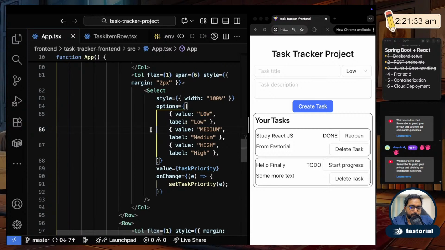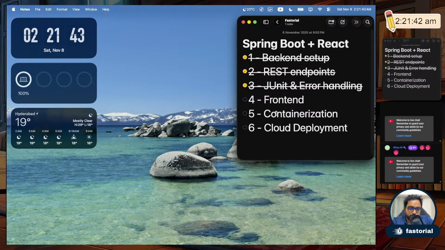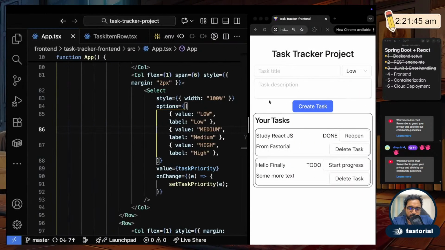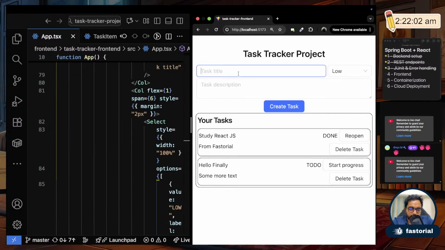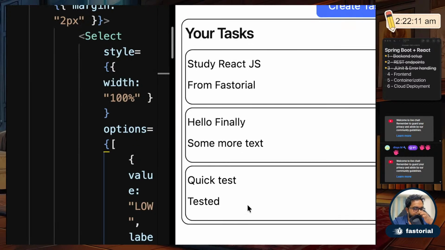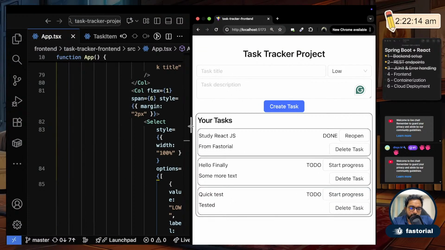And fine. Now we are pretty much ready to push this to our, what do you say, cloud. Okay, so our whole front end part is kind of done. Unless you guys want to see something else, just let me know. Okay, so we will stop this here. Yeah, we can make this more neat or things like that later on, but for now we'll stop this here. Let me just do one more quick test, and I'll set priority as high. Tested, create task. Yeah, okay, my task came here. Fine.